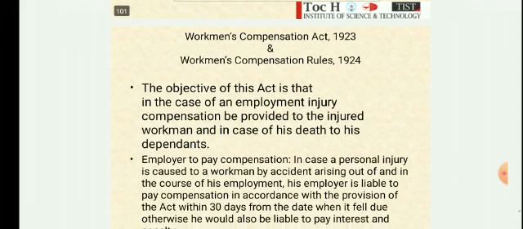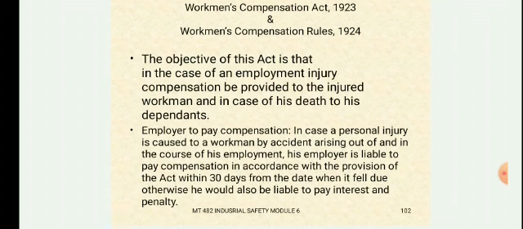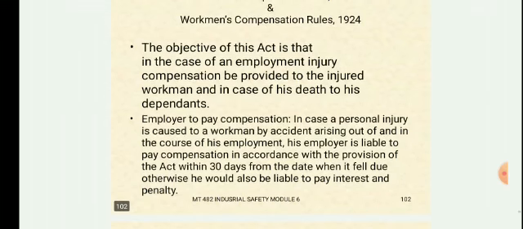Okay, how the compensation can be given by the employer to the family, or the employee himself if he is alive. Employer to pay compensation. Okay, what is the criteria? In case a personal injury is caused to a workman by accident arising out of and in the course of his employment, his employer is liable to pay compensation in accordance with the provision of the act within 30 days from the date it fell due, otherwise he would also be liable to pay interest and penalty.